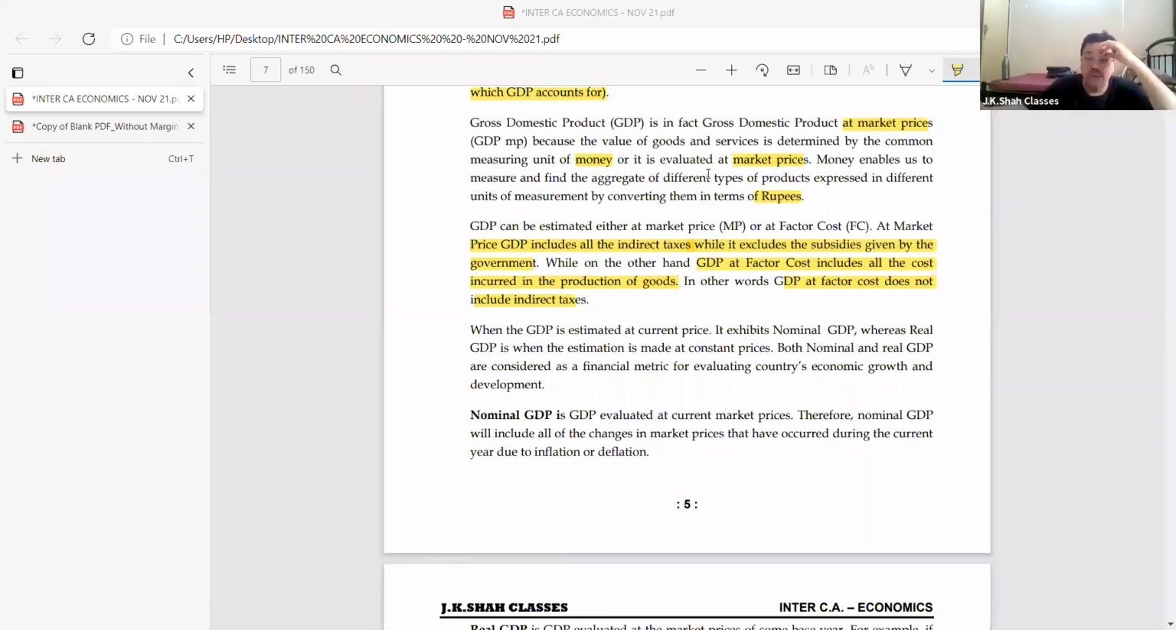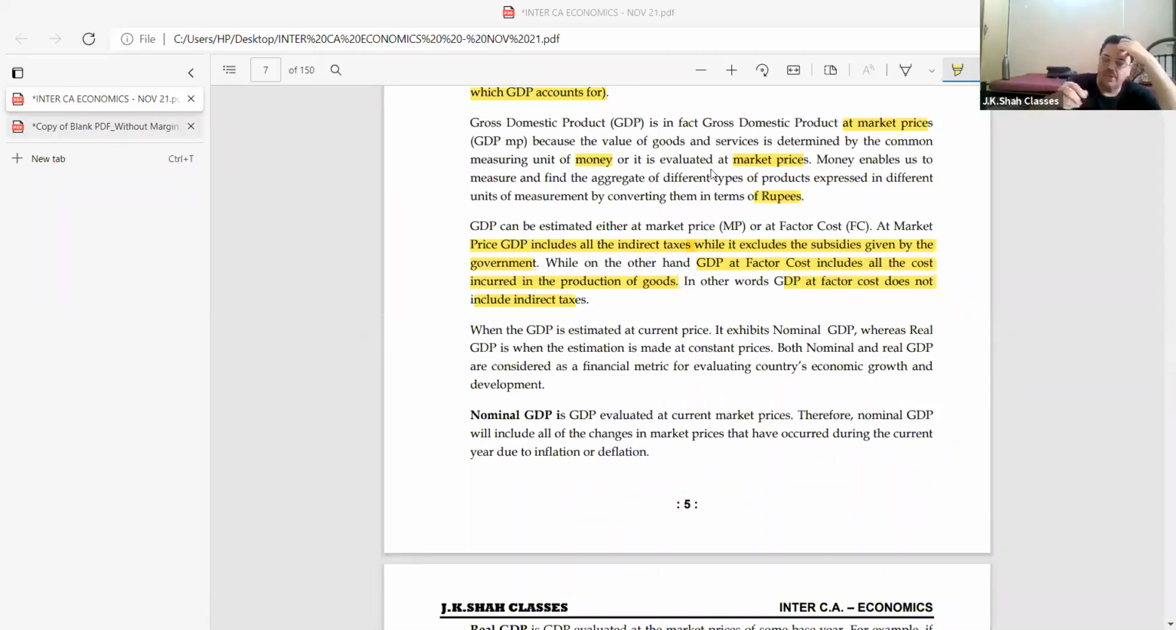Okay, so tell me, if I have to go from market price to factor cost, what is the formula? Minus IT plus S. Market price to factor cost is minus IT plus S. The opposite way, factor cost to market price, it should be plus IT minus S.